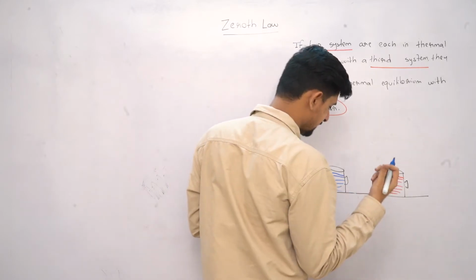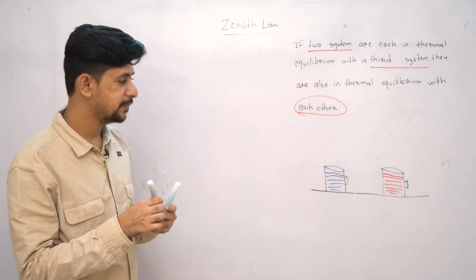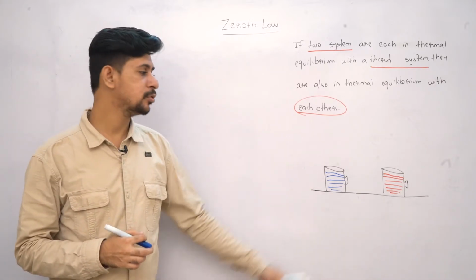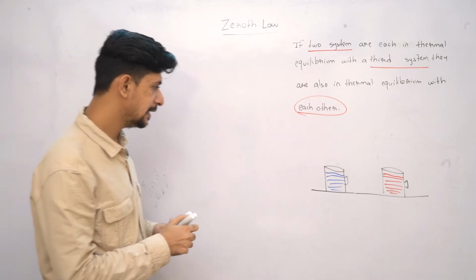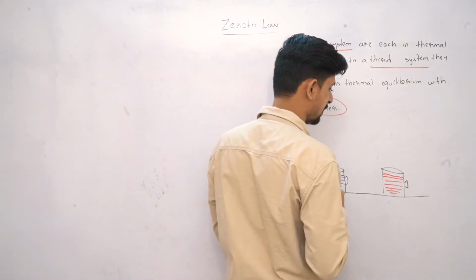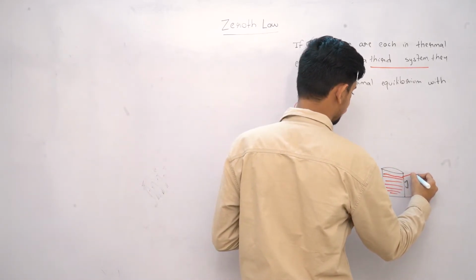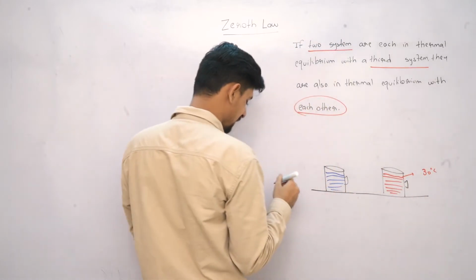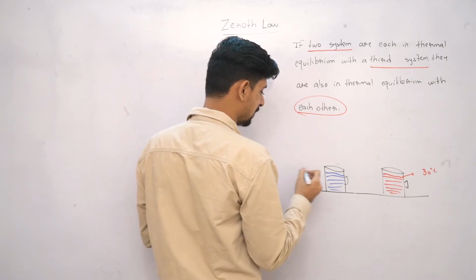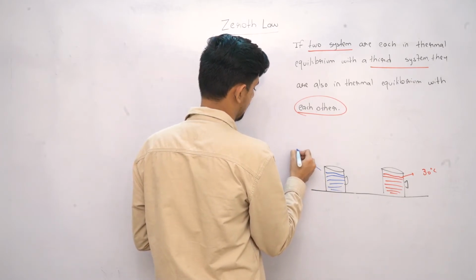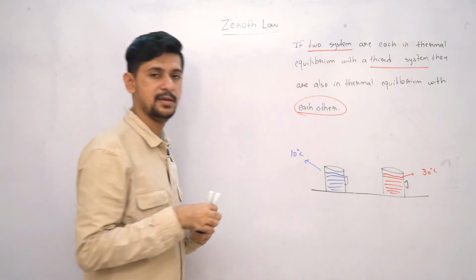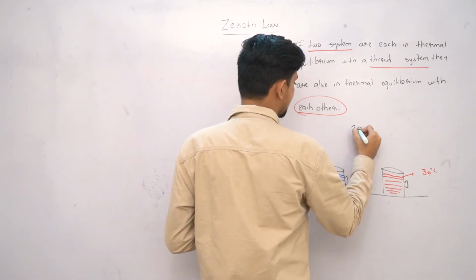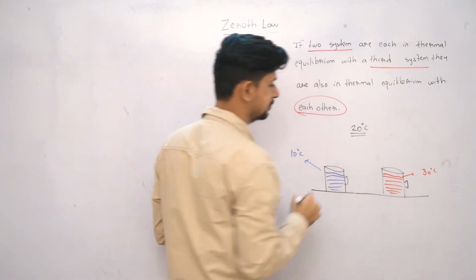Right? Same content, same amount of volume, everything same. The only difference is the temperature factor, the amount of thermal energy that both the coffees possess. So let's say, as we studied earlier, the temperature of this cup is around 30 degrees Celsius, while the temperature of the cold one is 10 degrees Celsius. Both are placed in the same surrounding. Let's say the temperature of the surrounding is 20 degrees Celsius.